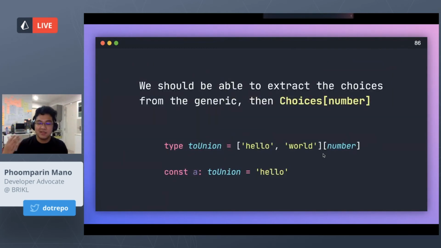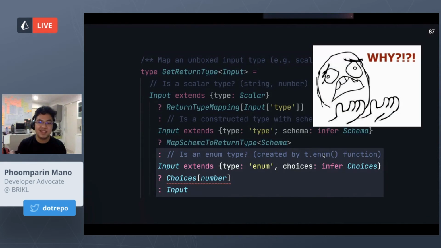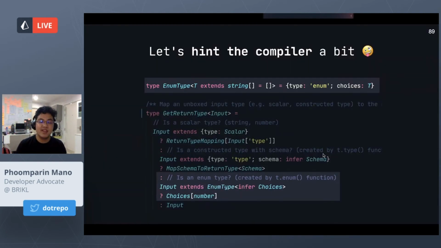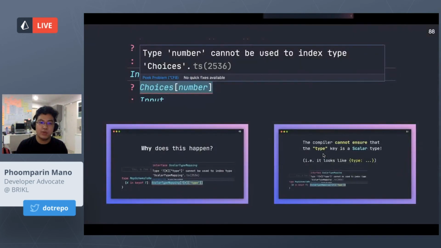I think now the logical thing to do is we can just extract the choices from this generic, right? Well, not so easily. We can see a problem here: when we take choices and index that by number to turn it into a union, we find another problem. If you remember back to the beginning of the talk, this is precisely the same problem. TypeScript doesn't have enough information to ensure that it is what we want. It doesn't know that choices is actually a list of read-only strings.